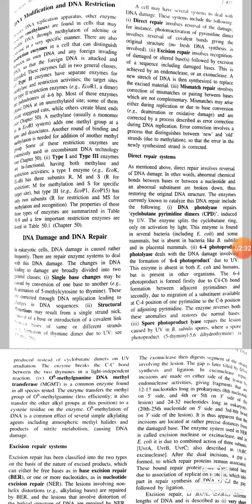Second, type I and type III enzymes are bifunctional, having both methylase and restriction activities. A type I enzyme has three subunits: R, M, and S. R for restriction, M for methylation, S for specific target sites. But type III has only two subunits. The properties of the three types of enzymes are summarized in table 31.